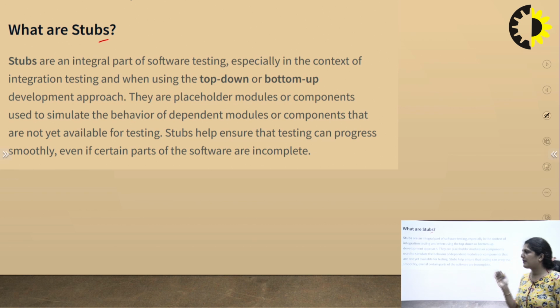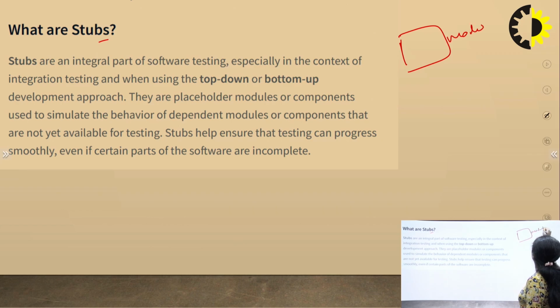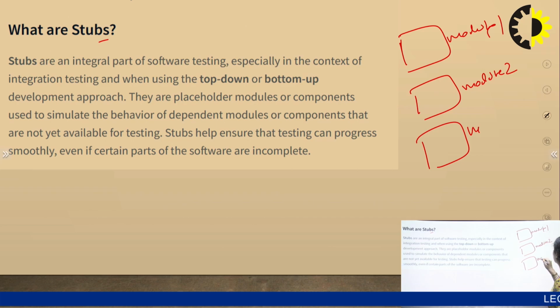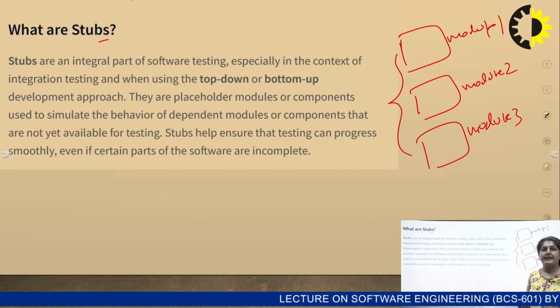That means, let's suppose there is one module, there is another module, module 2, module 1 and module 3. So these all are integrated to do integration testing.